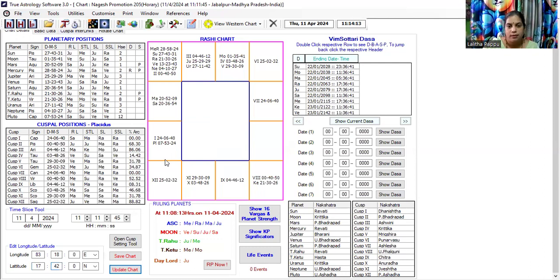Lagna is Makara Lagnam and Moon is in the third cusp. In Krishnamurti Paddhati we follow the Bhava chart, not the Rasi chart. So Moon is at 1 degree 35 minutes 41 seconds in Taurus, but it is in the third cusp. And Moon is in Kritika Nakshatra, which is Sun's.